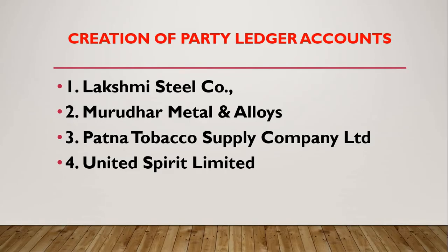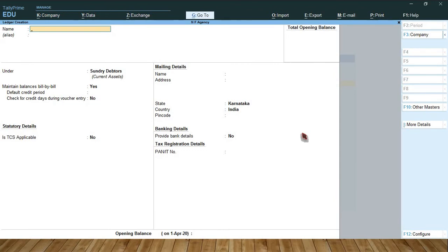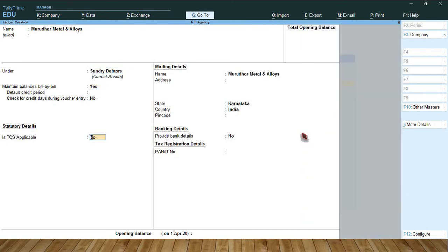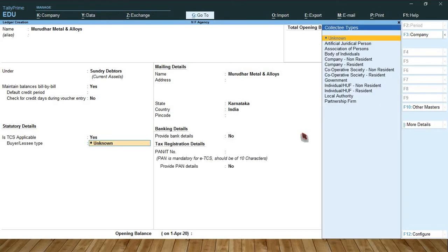Accept. So next party, Murudhar Metal and Alloys. Under sundry debtors, is TCS applicable, set to yes.